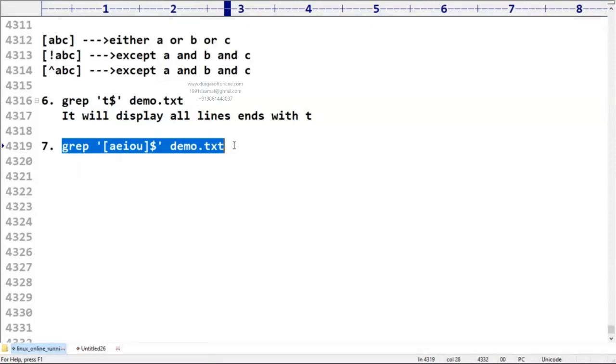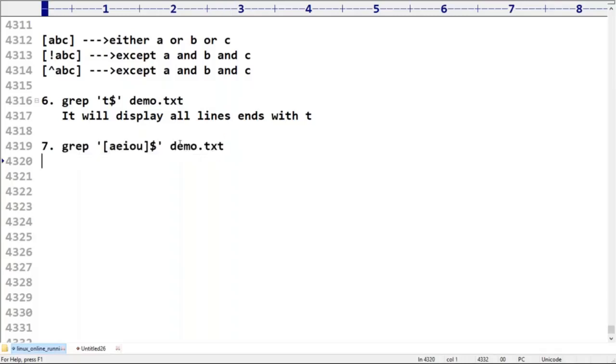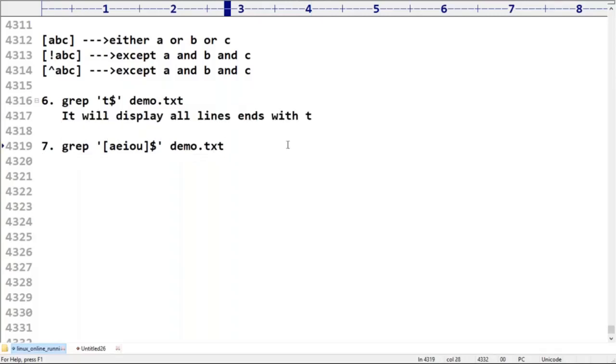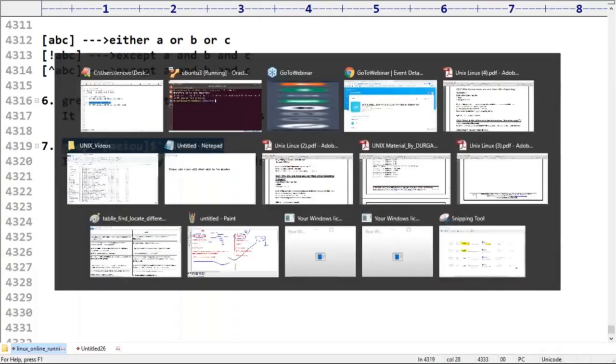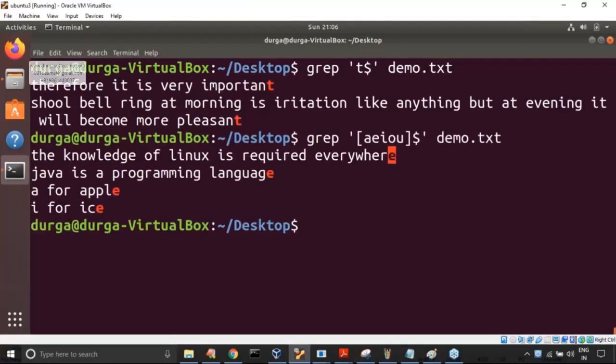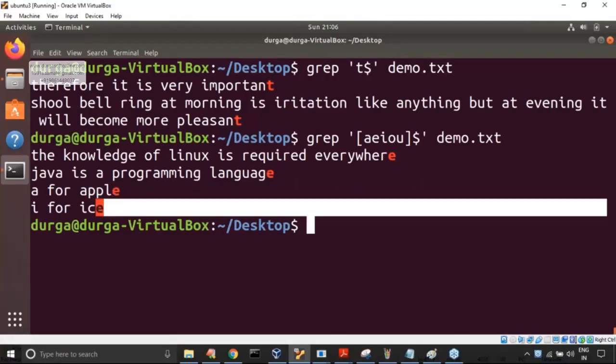If anyone can tell what is the meaning of this line? A E I O U ends with the vowel. It will display all lines that end with a vowel. Now let me cross check what is the answer we are going to get. Yes, ends with E, ends with E, ends with E.